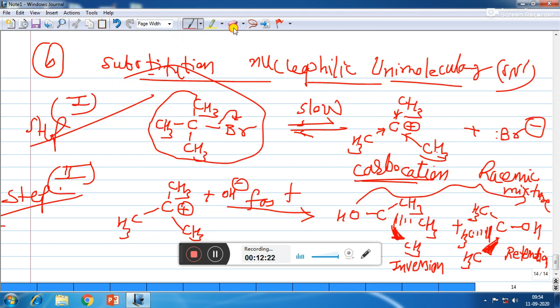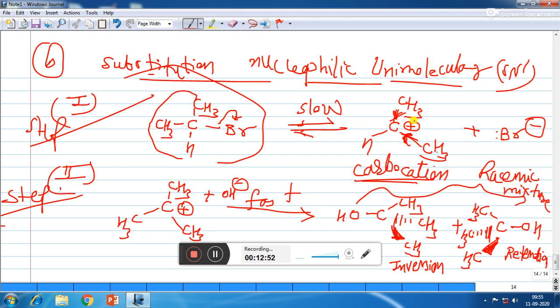But instead of this, suppose at any one place H is there, then in that case what will happen? This carbocation, which is unstable and electron deficient, will gain electrons only from 2 CH3 groups. So that means its stability will be less as compared to tertiary carbocation.